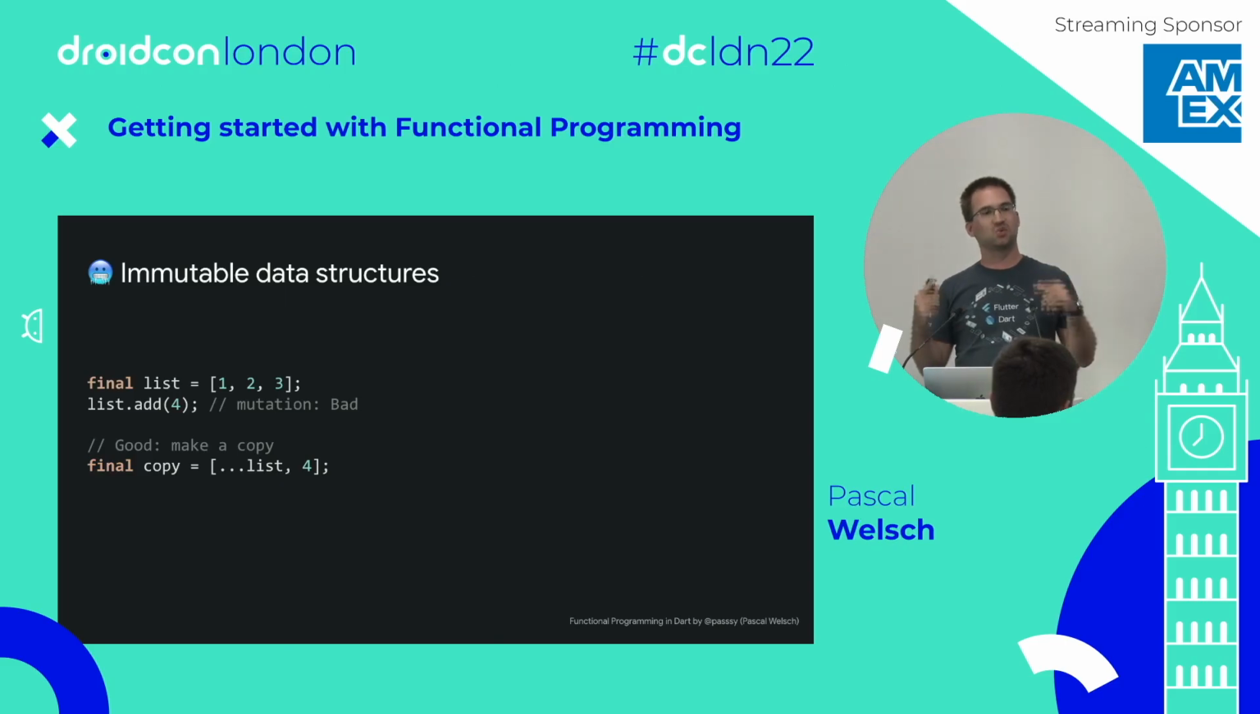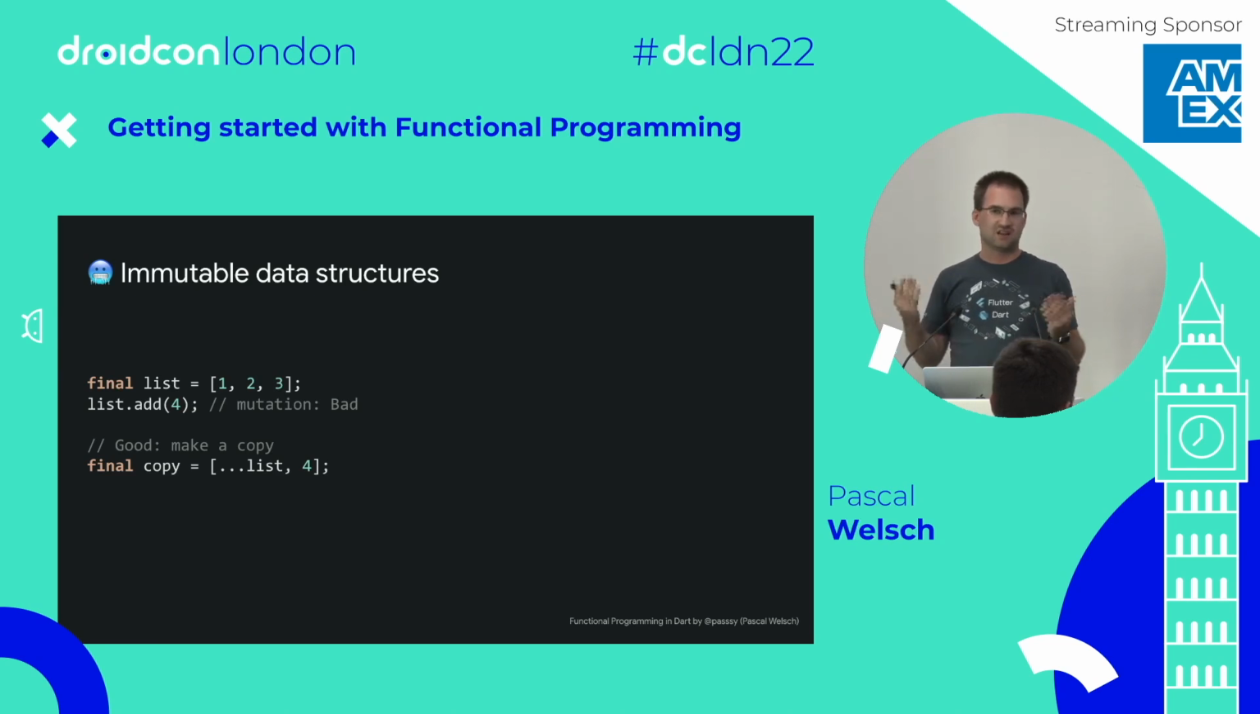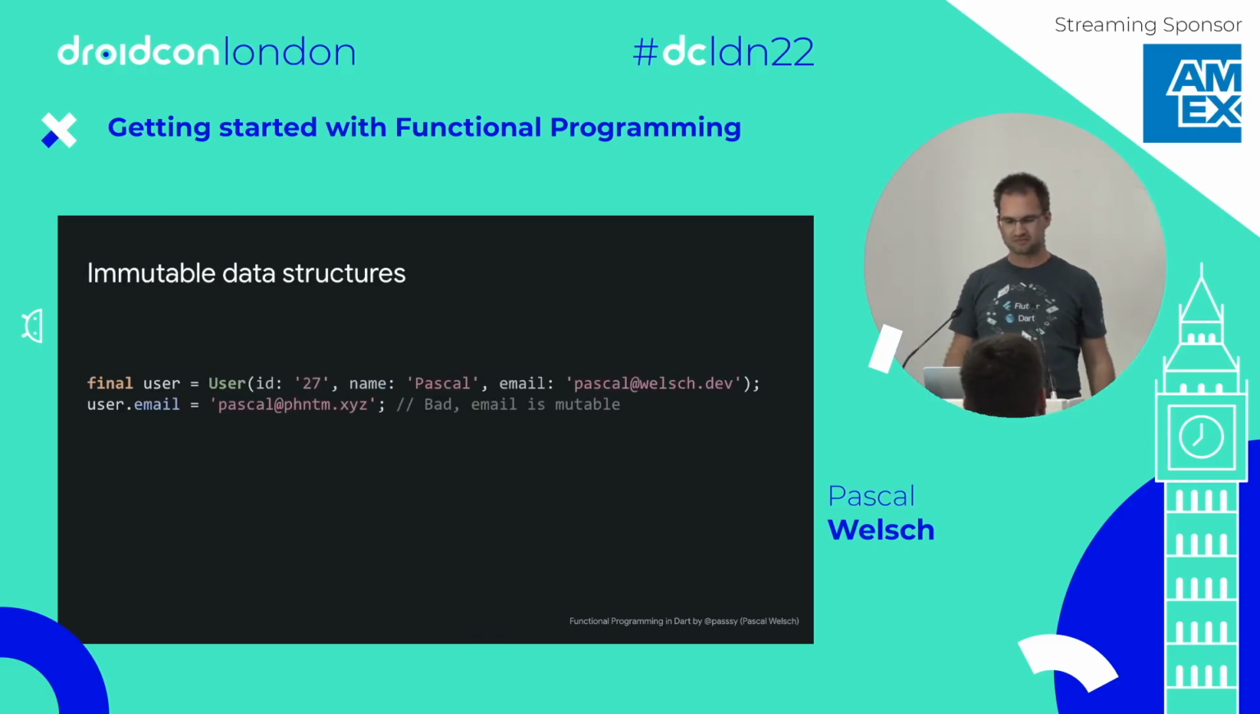Instead, always create a copy. This makes debugging especially easy because you can always see, oh, this was the list before, this was the list after that change, and you compare each other. If you're using mutable data structures, it's the same reference, it's the same list. You cannot compare what was before, what was after.